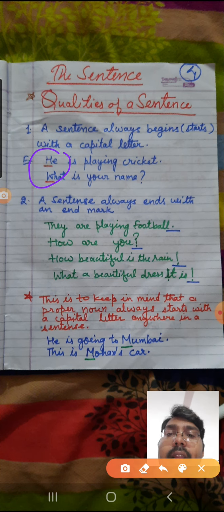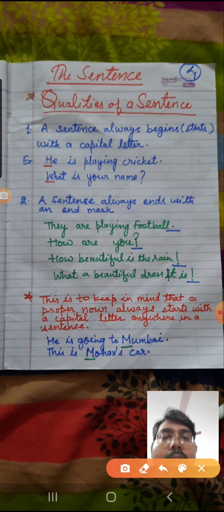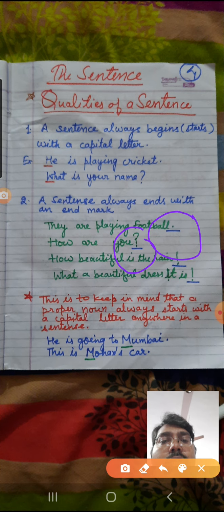Okay. Now, the second quality of a sentence: a sentence always ends with an end mark. Now look at the example. They are playing football, and at the end there is a full stop. How are you? And at the end there is a question mark. So these are the end marks.